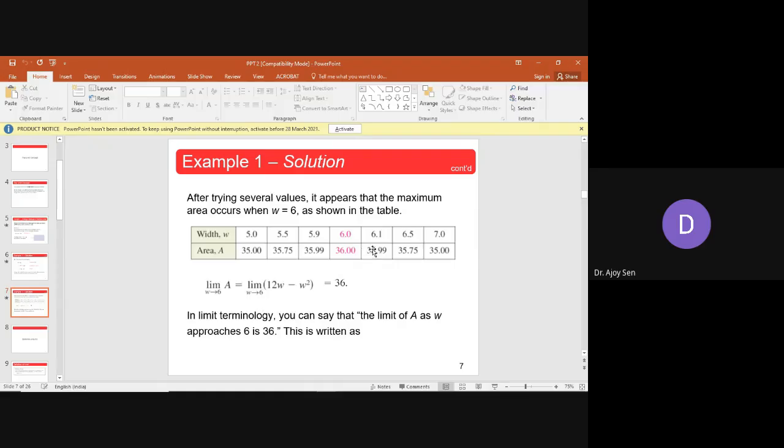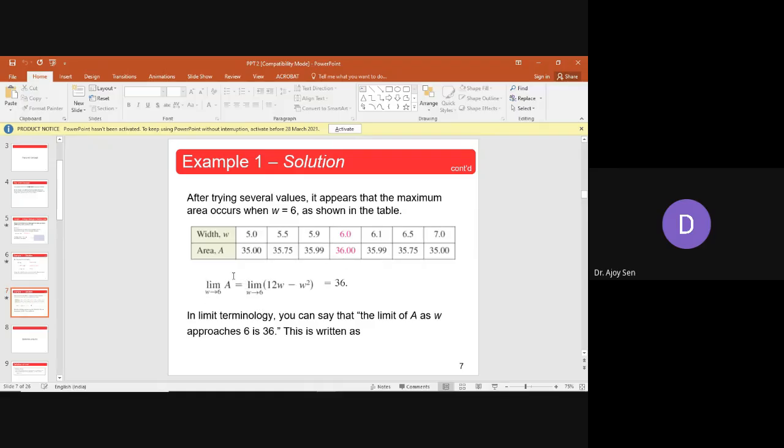And if we are moving away, moving to the left side or to the right side, in any way these areas are decreasing. See, at 6 the area is 36, but on the left side all areas are decreasing, and on the right side all areas are decreasing.